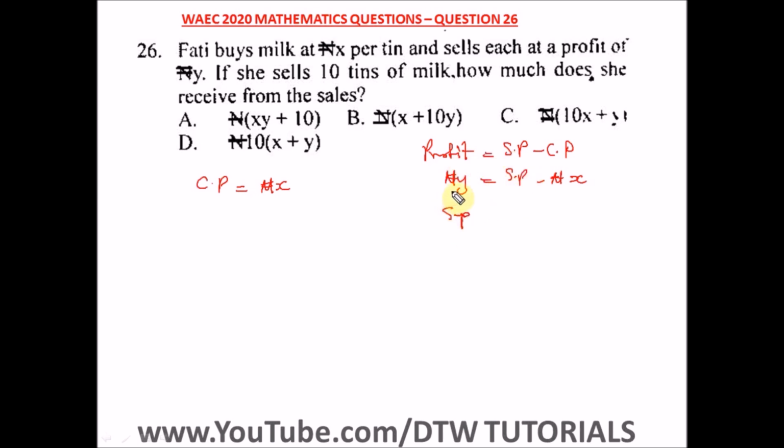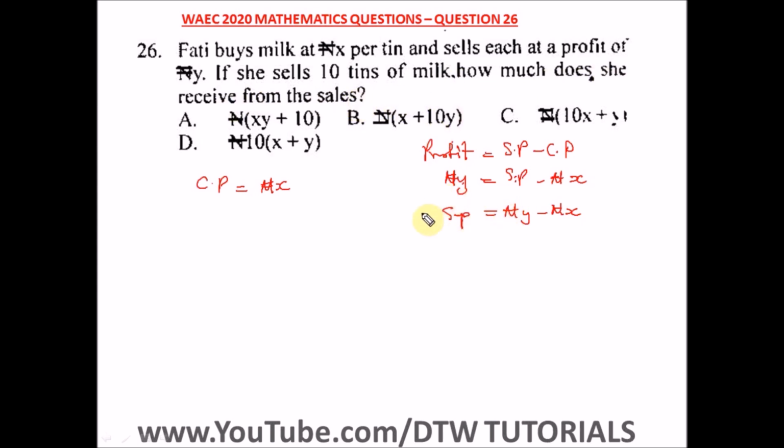Let's say we leave it here. So we have our selling price as Y naira minus X naira. So this is the selling price. Now, if she sells 10 tins of milk, how much does she receive from sales? She buys this at X naira per tin and gets a profit of Y naira. So from here we found our selling price. Now we're to find how much she receives from selling 10 tins.